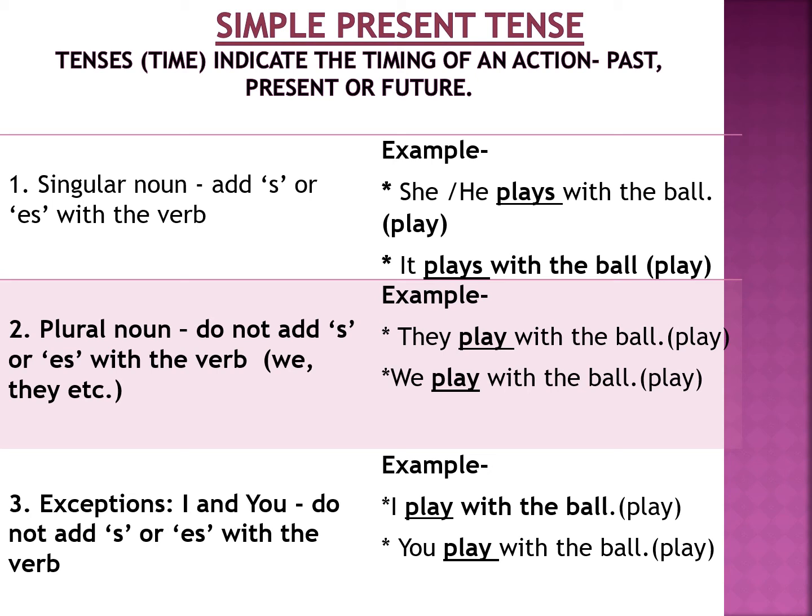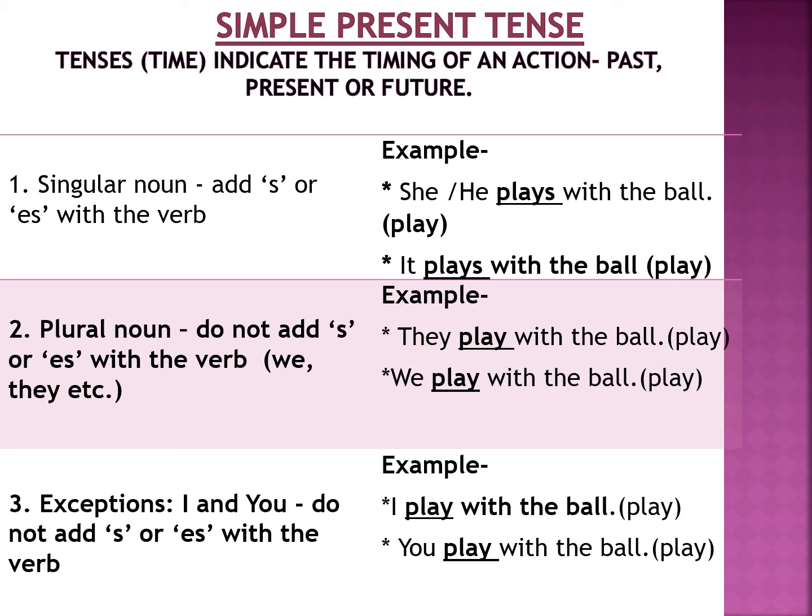Now, third rule. Exceptions are always there in English grammar. So here also we have two exceptions, I and you. Now children, in the first point, I told you that when we are talking about a singular noun, we add S. I and you, here also we are talking about a single person only, but these are exceptions.